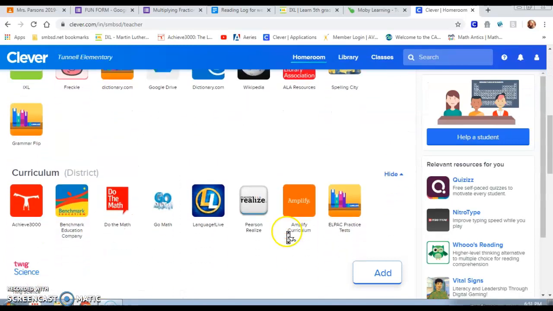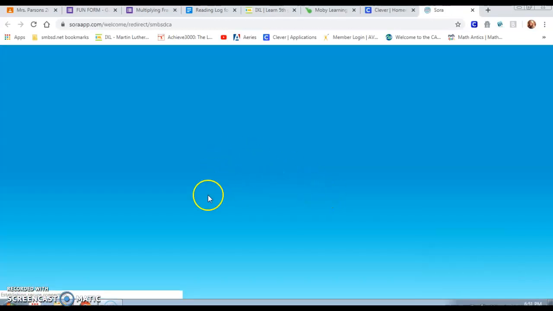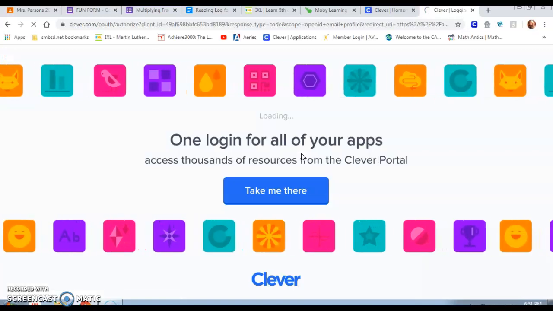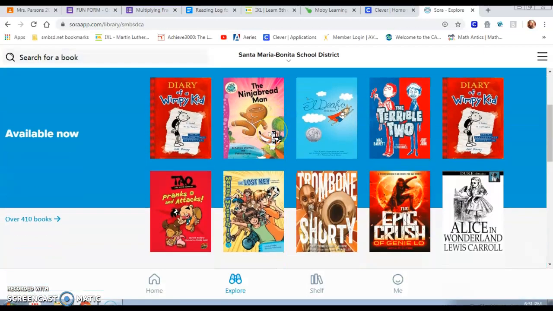I wanted to give you another platform just so that you had more options, because Sora doesn't have a ton, but here is the Sora app, so you can log in there, and they house a lot of different digital books, as well as, I'll just click into Santa Maria Bonita. So like I was saying, they have a lot of nonfiction and fictional text. There's some young adult books on there, but now you have two platforms digitally.